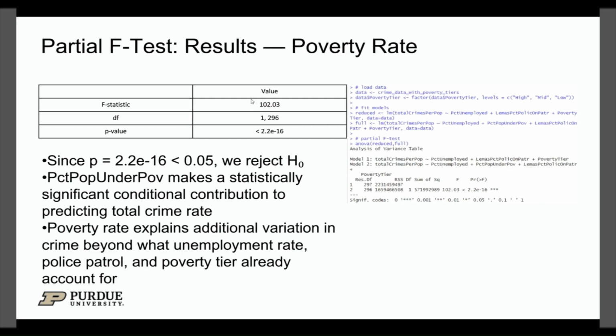102.03 was the F statistic with degrees of freedom of 1 and 296 and a very low p-value. And because it's so low, we can reject H naught and say that the poverty rate variable makes a statistically significant conditional contribution to predicting total crime, and that poverty rate explains significant additional variation in crime beyond what unemployment rate, police patrol, and poverty tier already account for.